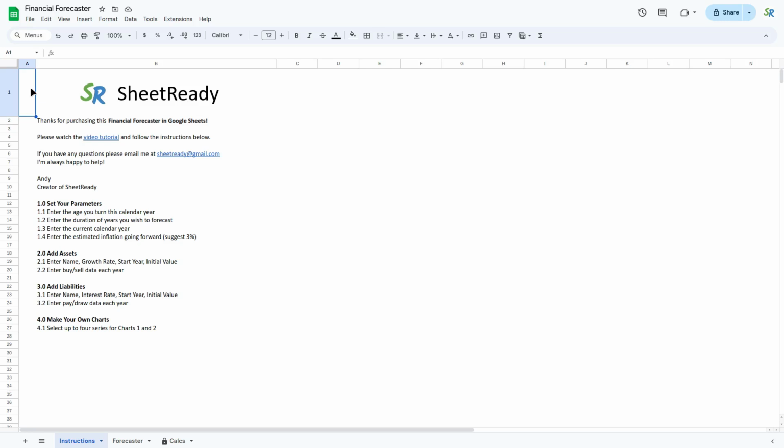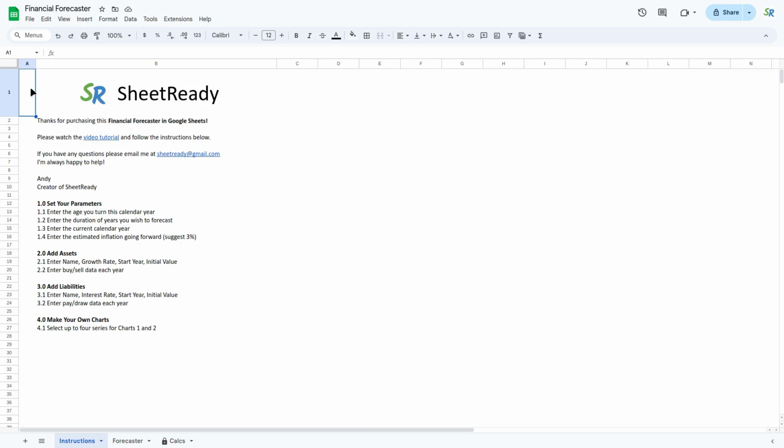Right, so the purpose of this spreadsheet is to have a look ahead year by year on what your finances could look like in the future. And it relies on inserting various parameters and a combination of assets and liabilities and just trying to work out how they grow, or hopefully how your liabilities decrease over time.